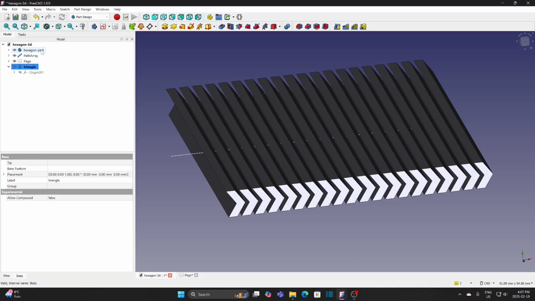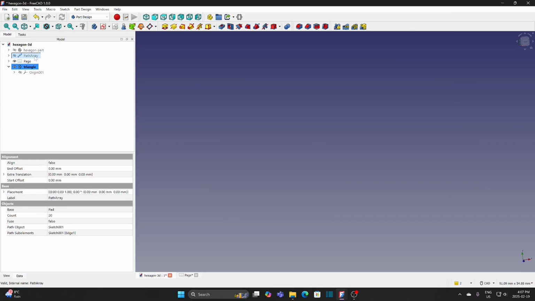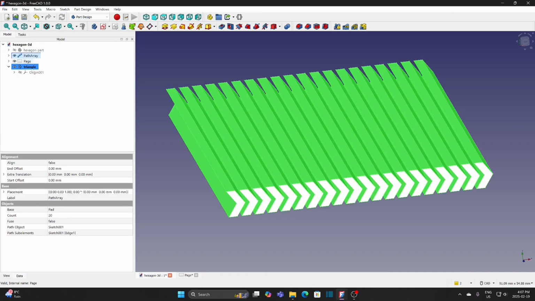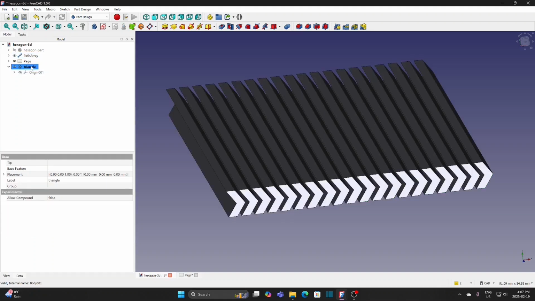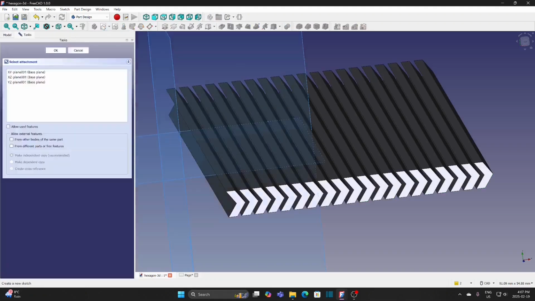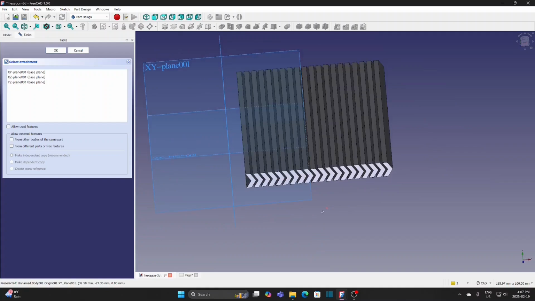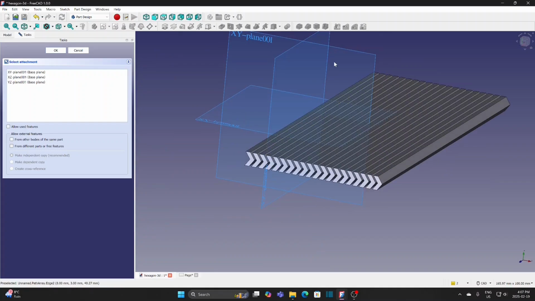Press the space bar to hide or show the object. In this case, I will show the path array for now. Select the body triangle, create a new sketch. Select the XZ plane.